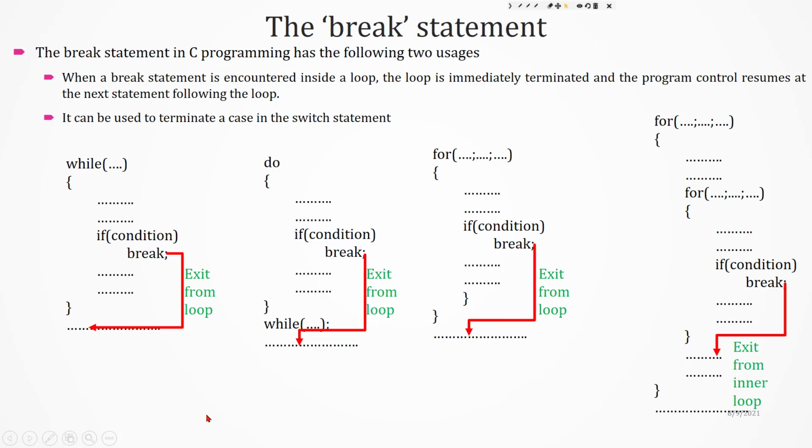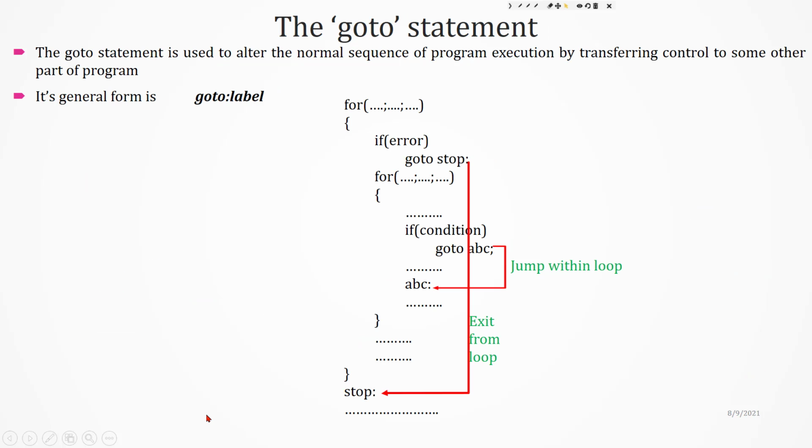So next one is the goto statement. The goto statement is used to alter the normal sequence of program execution by transferring control to some other part of the program. Its general form is goto label, where goto is a keyword and label is an identifier. Keyword means it's a predefined word. Goto has a meaning. Identifier means it is a name given by the user.